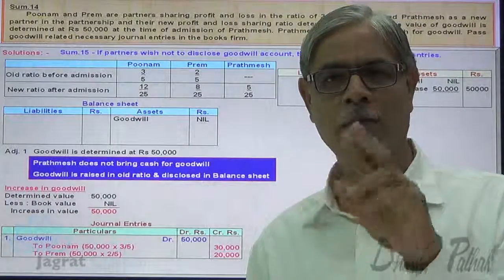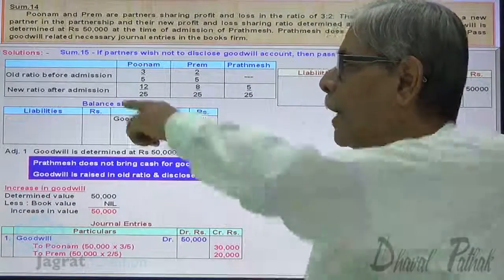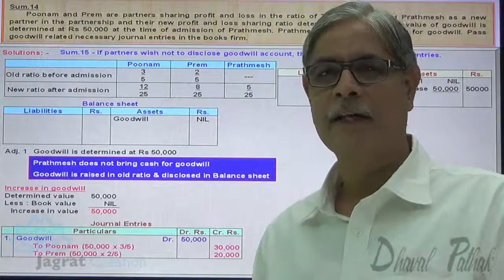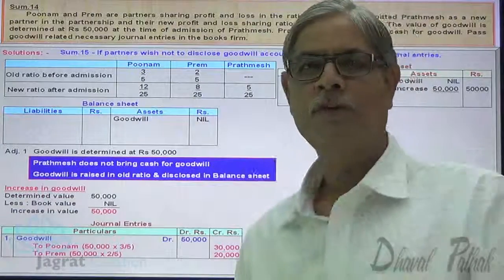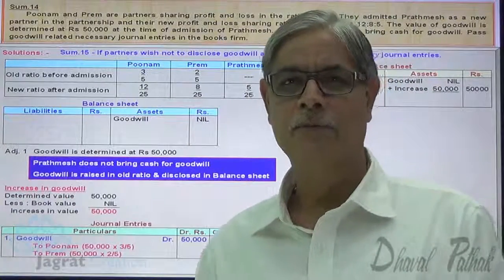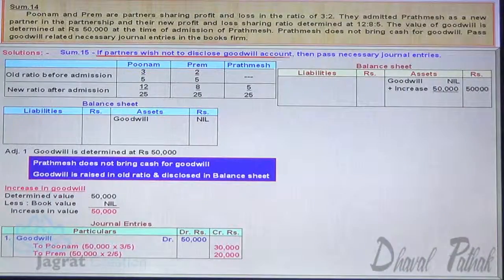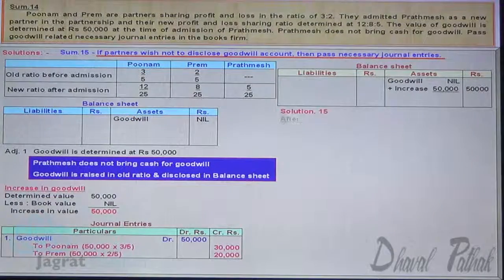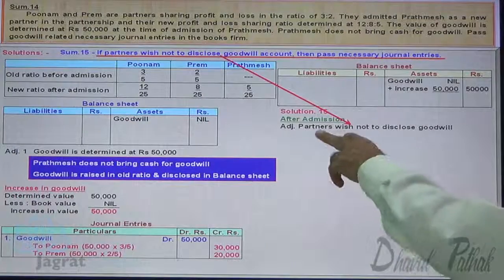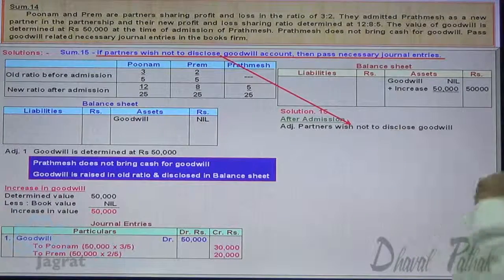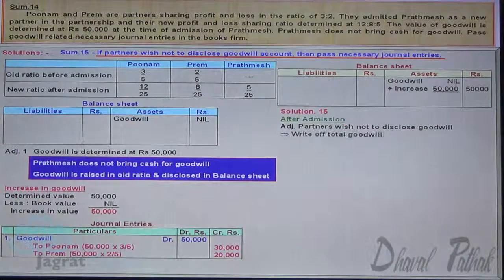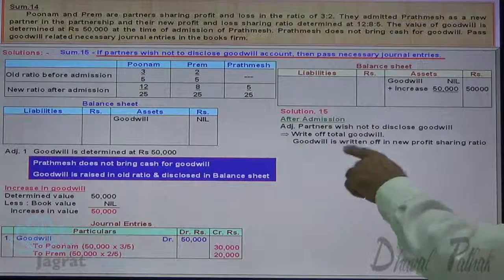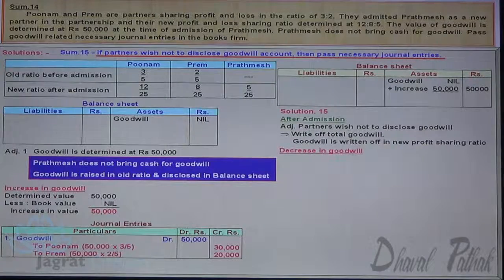So it has to be written off in the new profit sharing ratio. And you are already given the new profit sharing ratio. In this ratio, 50,000 gets written off. Observe it. Solution 15. After admission, partners wish not to disclose goodwill. Means write off total goodwill. Goodwill is written off in the new profit sharing ratio.